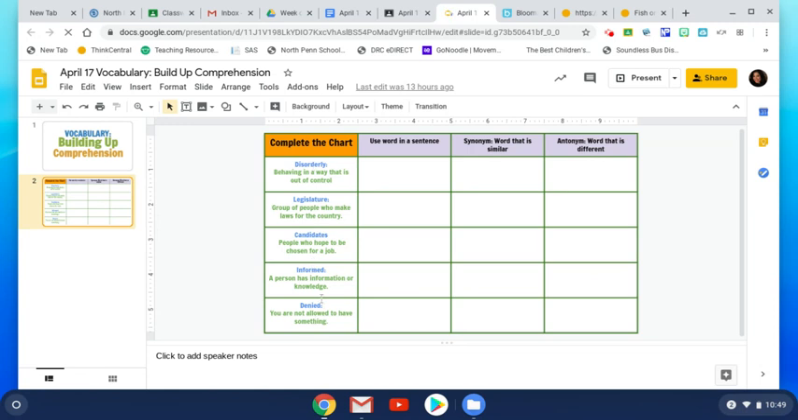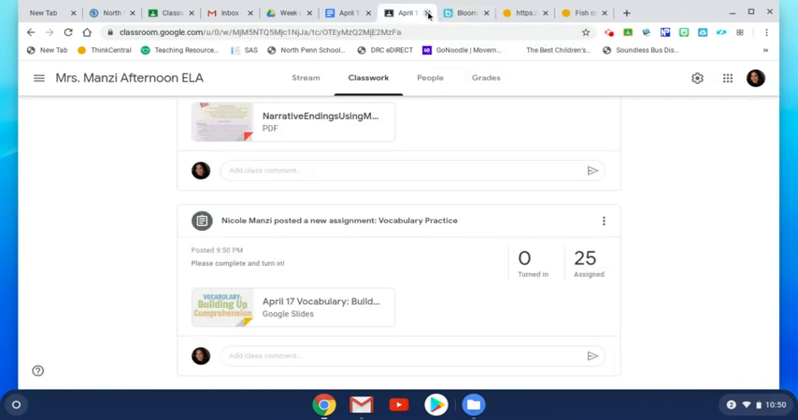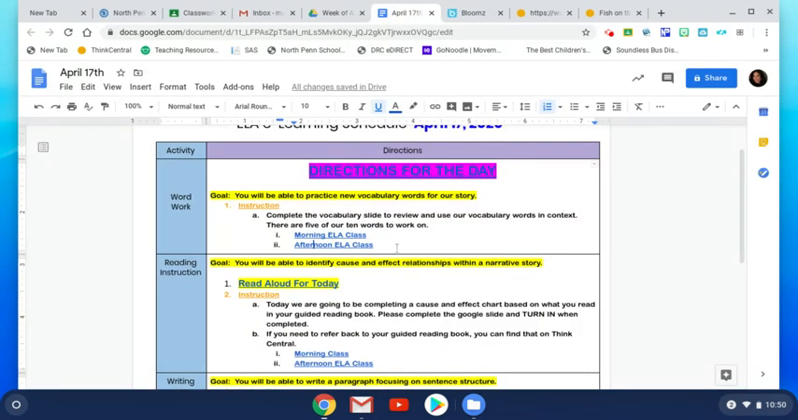And underneath, I put the definition. In this first column, you're going to use the word in a sentence. In the second column, you're going to write a word that is a synonym or similar. And in this third column, you are going to write a word that is different or an antonym. I just picked 5 words. For the sentences, I will be looking that they have a capital letter and punctuation at the end. You will turn this in when you are done. That is word work for today. There is only one thing to complete.